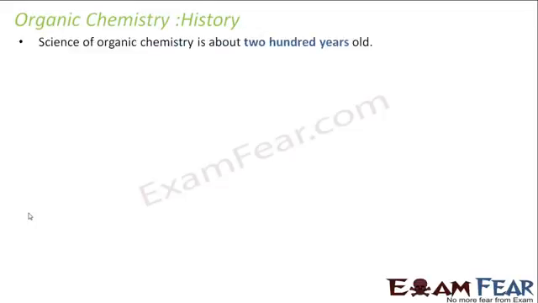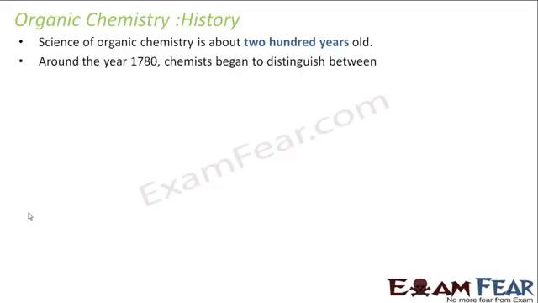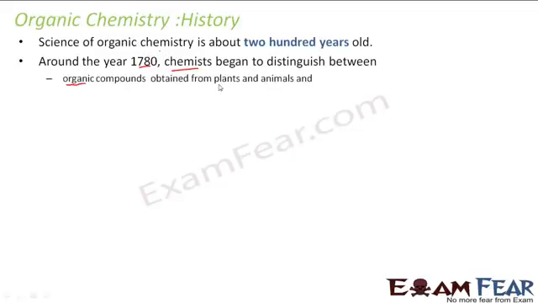Let's see this. The science of organic chemistry is almost 200 years old. I think it was around the 1780s when chemists began to differentiate between organic and inorganic chemistry. And for them, organic was something which was derived from plants and animals. If you see, the word resembles it, right, organic. The moment you think of organic now, you think of natural things, plants, animals. We see organic food. And the moment you talk about inorganic, you talk about compounds which are prepared from mineral sources.